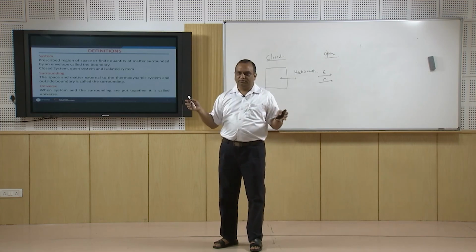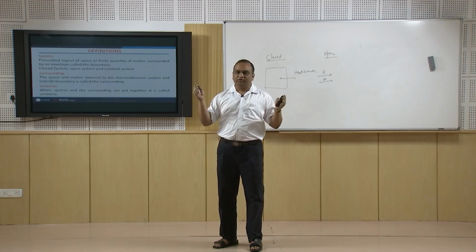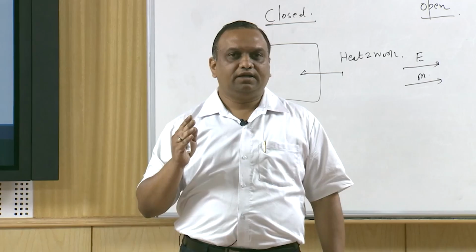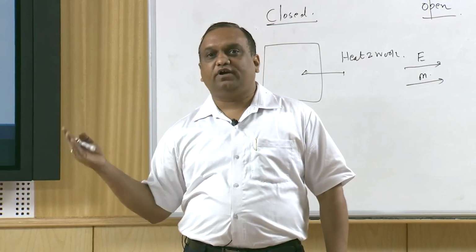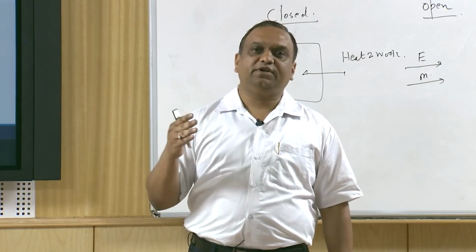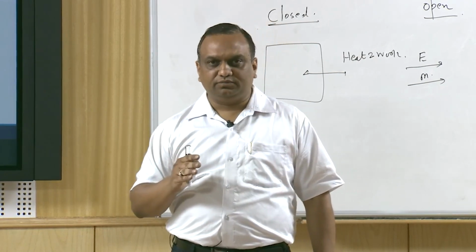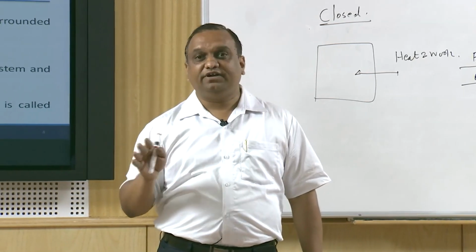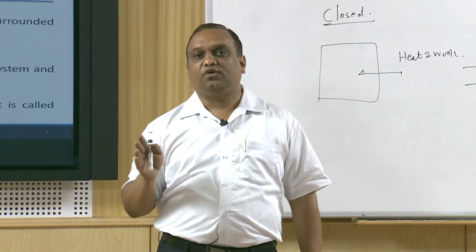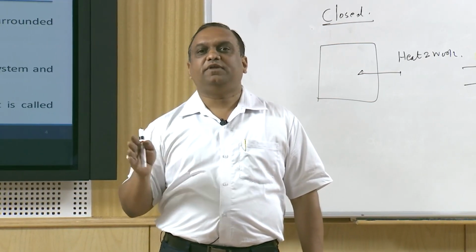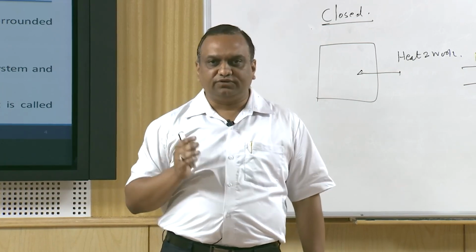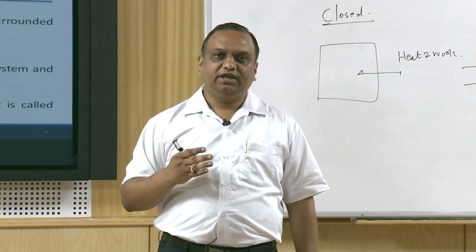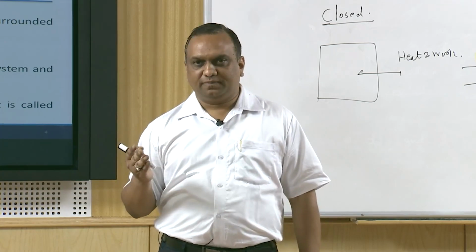For example, this room. If I close all doors and windows of this room, it will become a closed system. If the outside temperature is high, the heat can be transmitted to this room through the walls. So, energy interaction is possible, but mass transfer across the room wall is not possible. At the same time, if I open the doors and windows of this room, there will be flow of air across the room through the windows and the room becomes an open system.